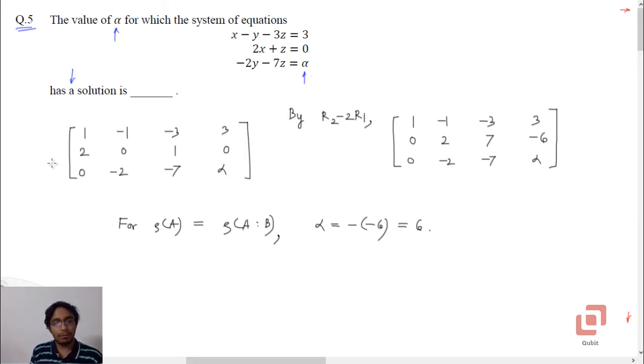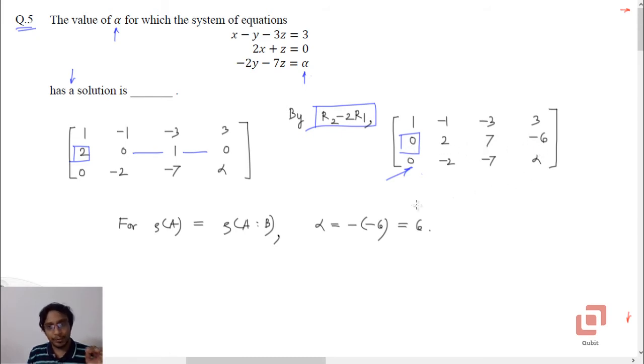Now what we are required to do is make this thing 0. That will be the first step in the reduction to row echelon form. So do the operation r2 minus 2r1, which will convert this to 0. Let's not touch r3 because it is already in the form that we want. If we perform r2 minus 2r1 on the remaining elements of the original augmented matrix, then you will end up getting the row 0, 2, 7 and minus 6.